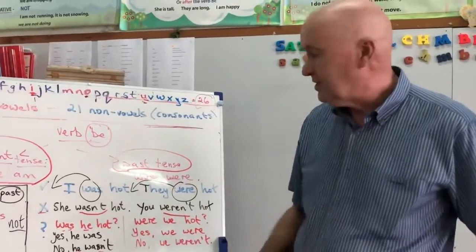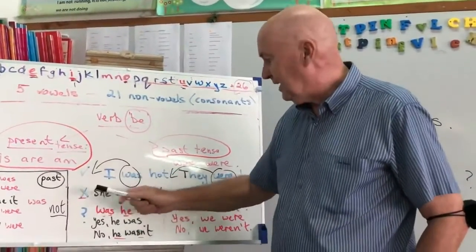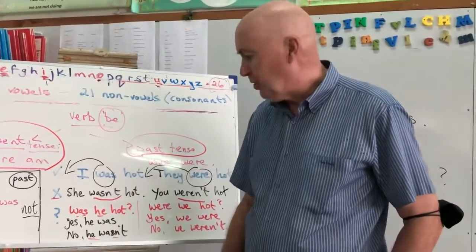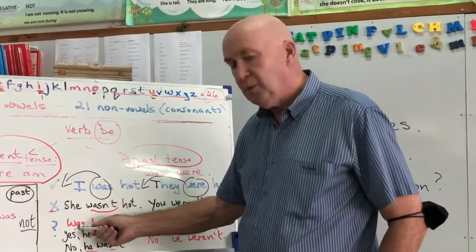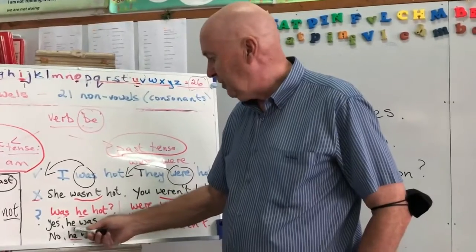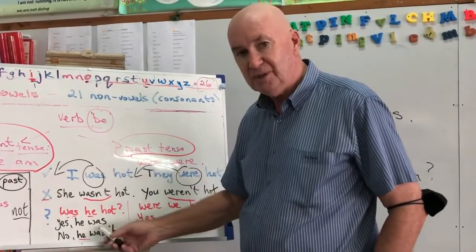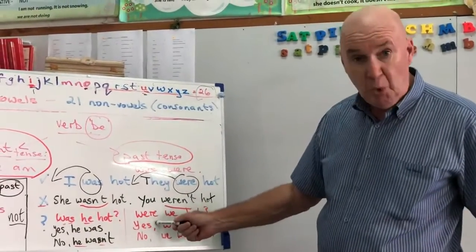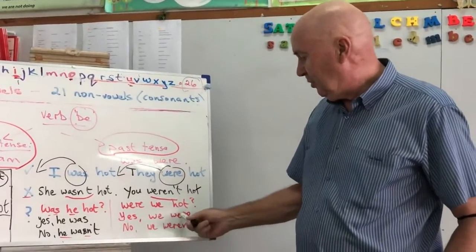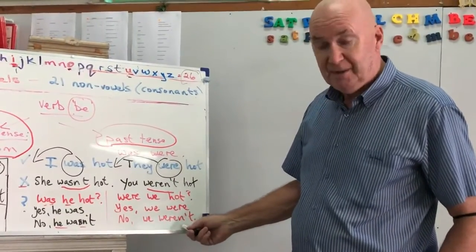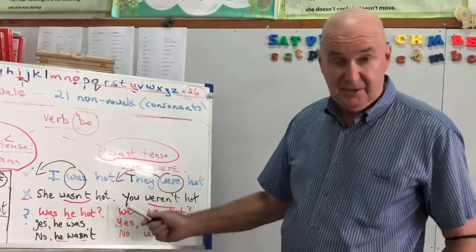So that's the three things. How to say yes, how to say no, how to make a question. And if our question was, the answer will be was or was not. And if the question is were, the answer will be were or were not. Always a yes or no answer to those.